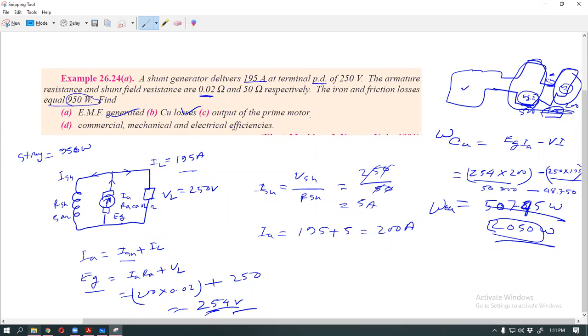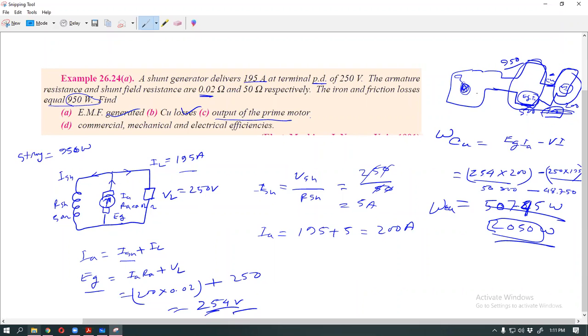Now the output of the prime motor. Output of the prime motor means the output of the driving engine, or the input of the mechanical power. How do we get this value? You know that this point is the 950 iron loss.